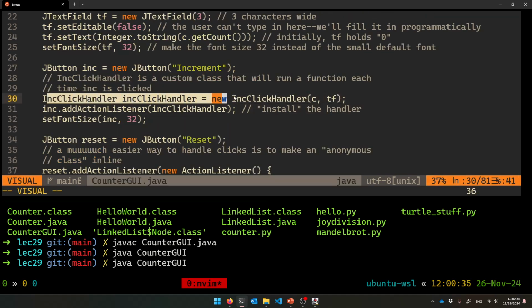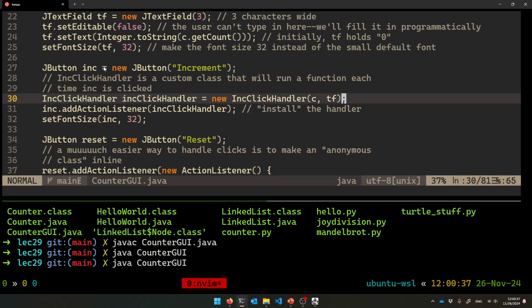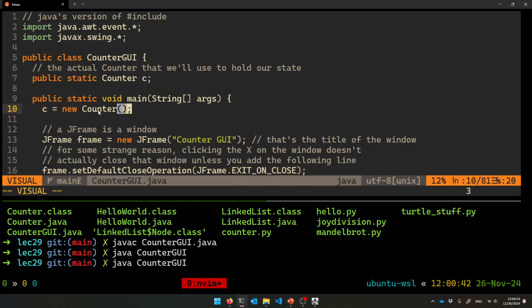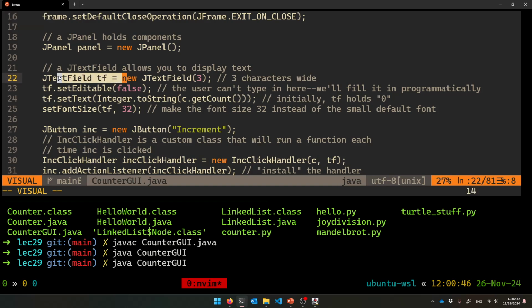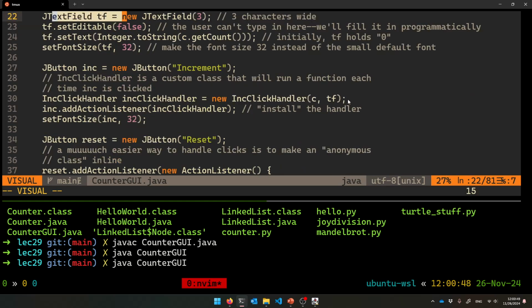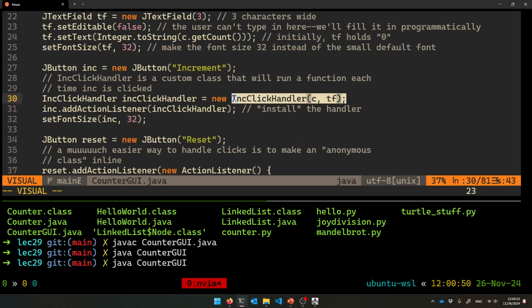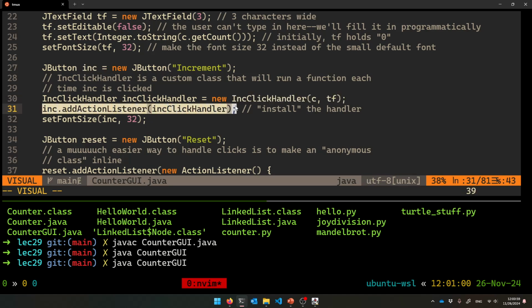So I'm going to make the handler that hooks into it. This click handler needs to be able to mess with this counter so it can call ink on it. And it also needs to be able to mess with this text field, doesn't it? So I need to give both of those to the click handler. Those will be hooked in as member variables, okay? So it has access to them, has references to them. And then I have to tell the ink button, all right, here is what I want you to do: use this object, and whenever you get clicked, run the action inside of it, all right?